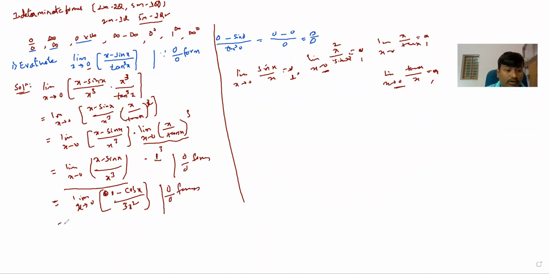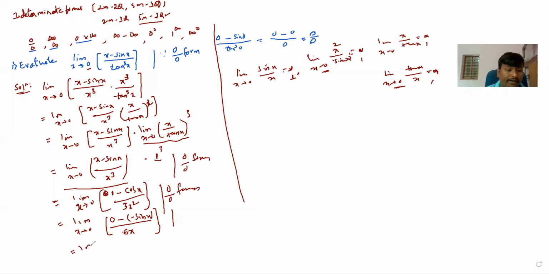Then your aim is to differentiate it again. Don't leave it until you get a finite value. So the differentiation of 1 is 0, minus cos x differentiation is minus sin x. Remember, I already told that don't use the u by v rule. You have to separately differentiate numerator as well as denominator, divided by the differentiation of 3x square, which is 6x.